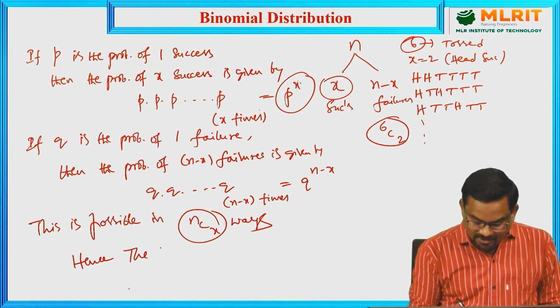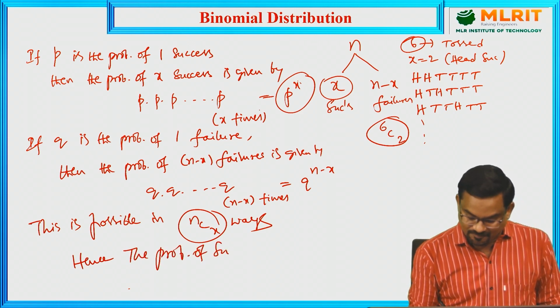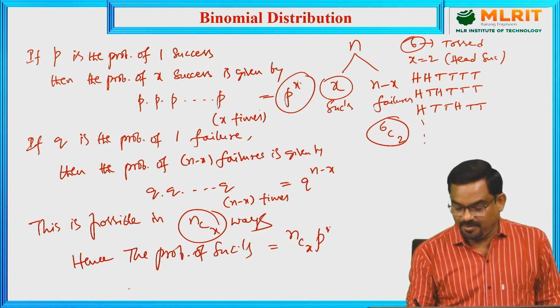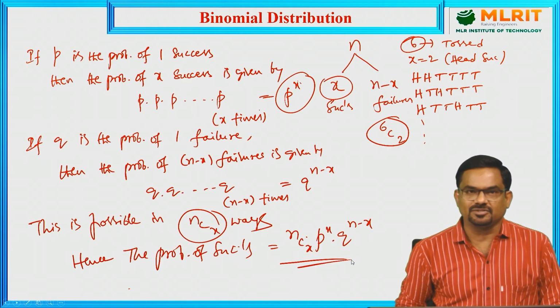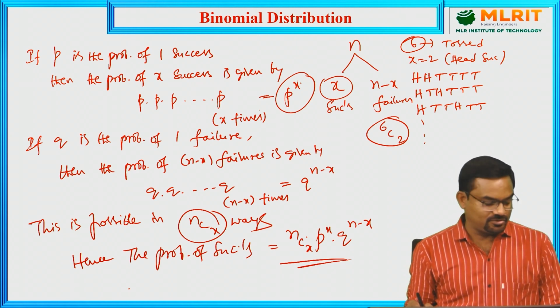the probability of x successes is given by nCx p power x q power n minus x, the product of all these three values, and this is the formula in binomial distribution.